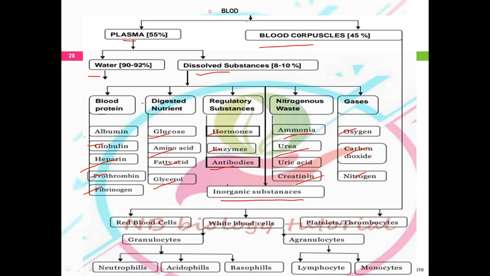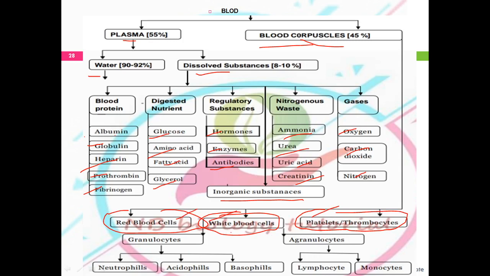The second component present in the blood is known as the blood corpuscles, which occupy near about 45% of the total amount of the blood. The blood corpuscles are also called the formed elements. There are three of them. The first one is the RBC, the red blood cell, or erythrocyte. The second one is the WBC, the white blood cell, or leukocyte. The third is the platelet cell, known as the thrombocyte. These are the three formed elements known as the blood corpuscles.